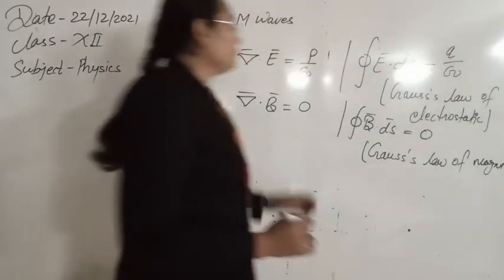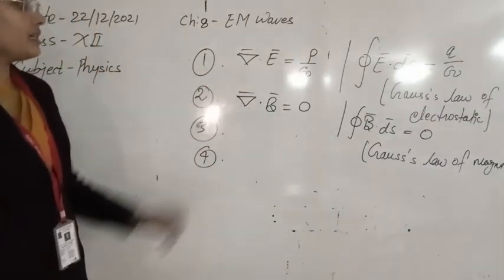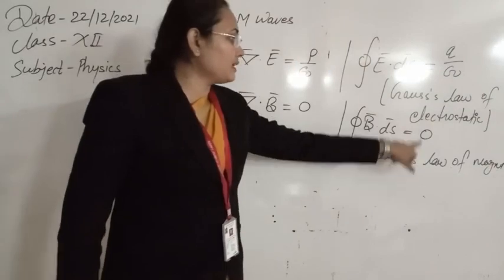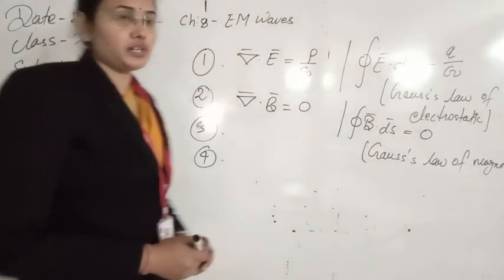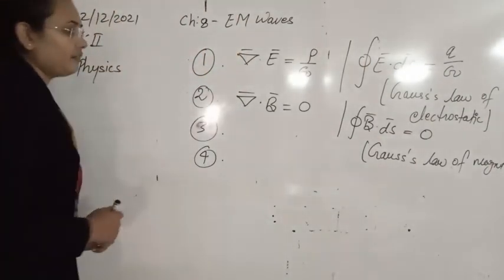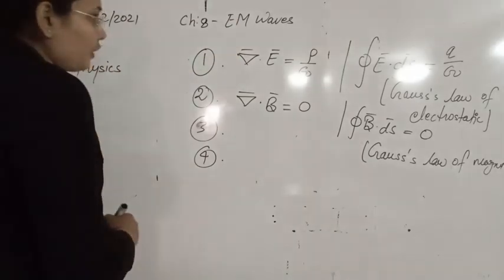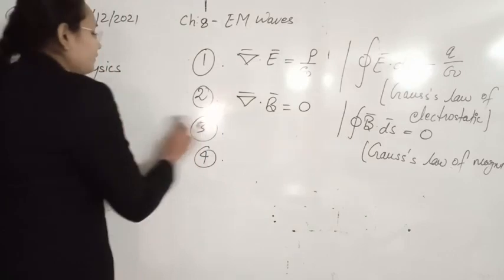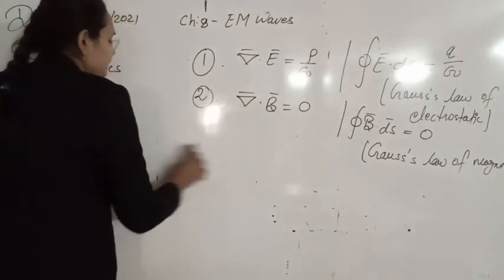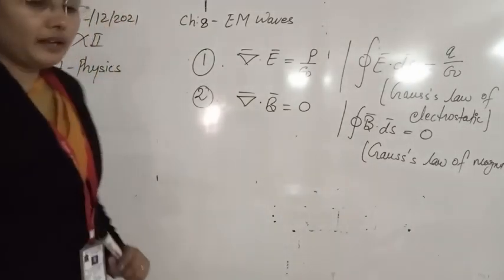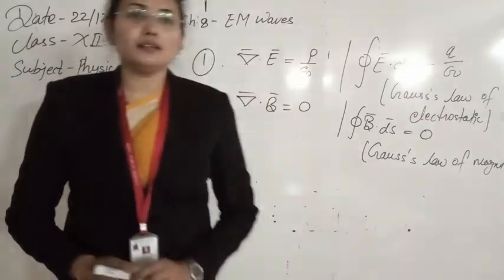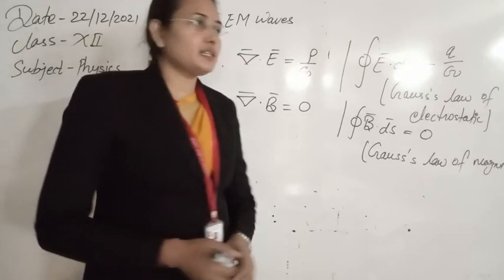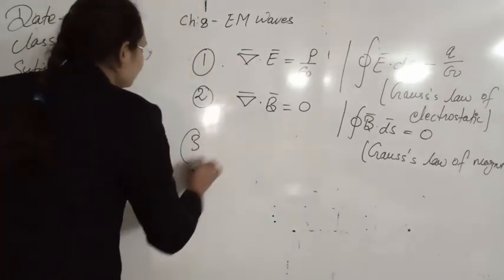So you can see that Maxwell has taken two equations as they are from two branches of electromagnetism, electrostatics and magnetostatics. The third equation is taken from the electrodynamic concept, the Faraday concept, that whenever there is a change in magnetic flux, there will be production of an electric field. This concept is Maxwell's third equation.